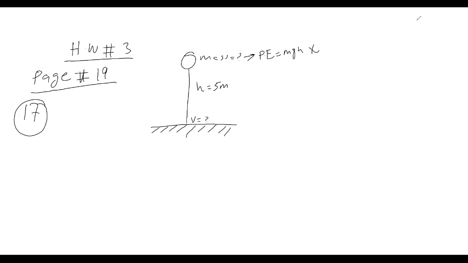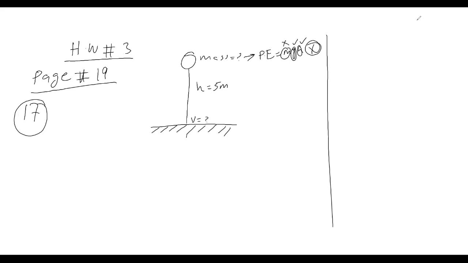We cannot. Why? Because we don't know the mass. We know gravity and height, but we don't know mass. So we cannot find out potential energy.